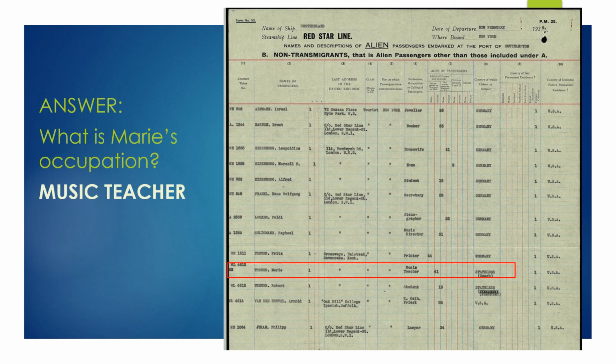So in the passenger list, we will see that with Marie's name, if we go over to the column that says profession, occupation, or calling of passenger, for her they have it listed as a music teacher. So Marie worked as a music teacher before coming to the United States.